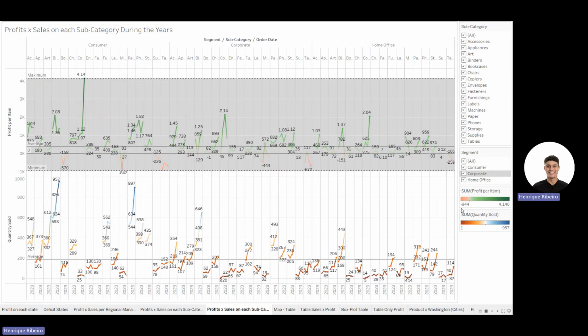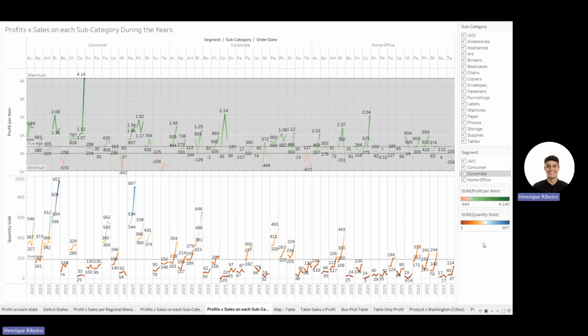And that's why I created this other sheet. As you can see here, I questioned whether the deficit in the table subcategory was a long-standing issue or if it had been a profitable area for the company in past years. The analysis revealed that since 2021, the table subcategory has consistently been unprofitable, with sales falling below average compared to the other subcategories.